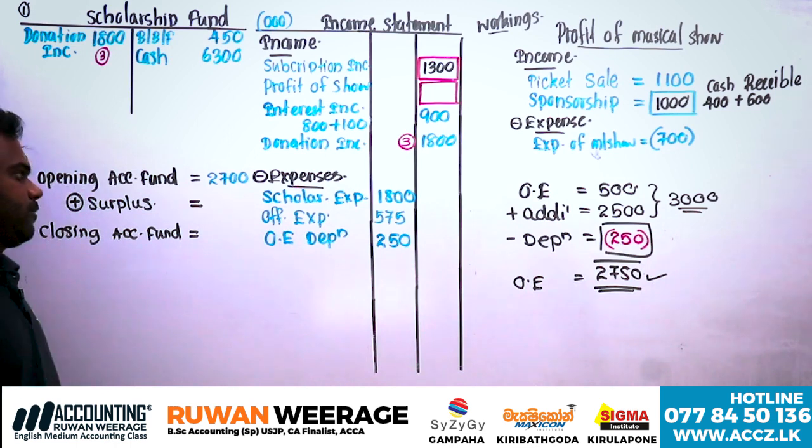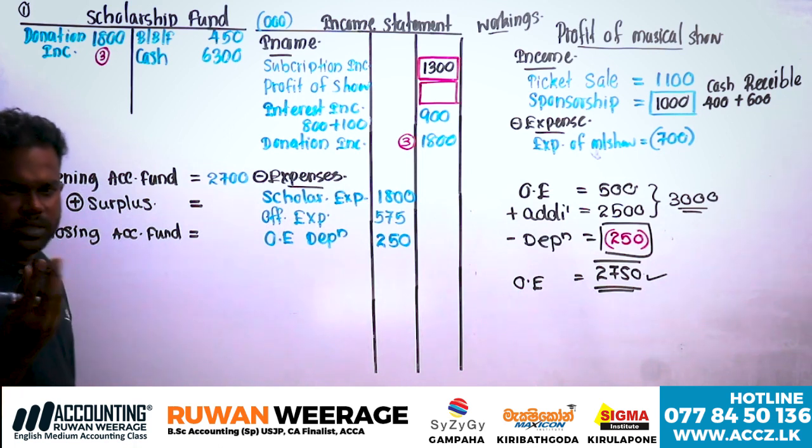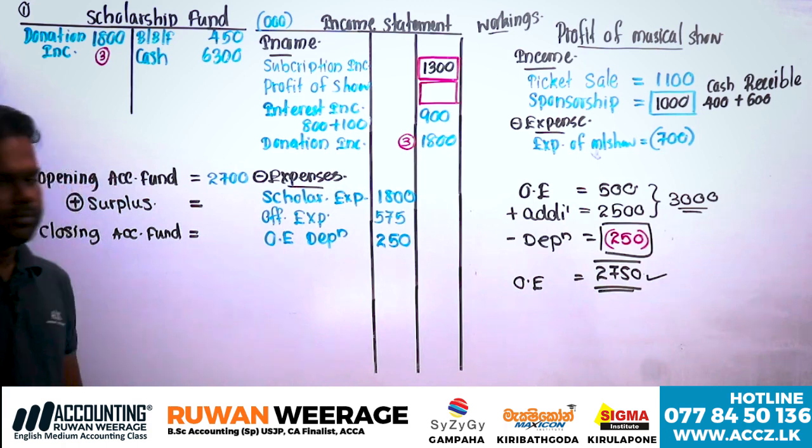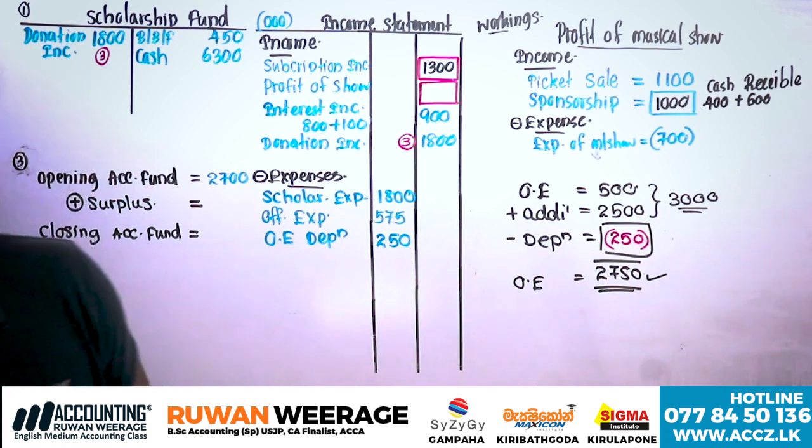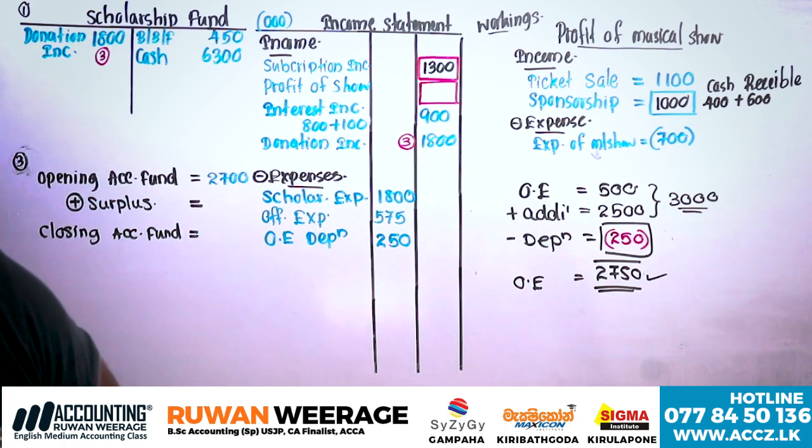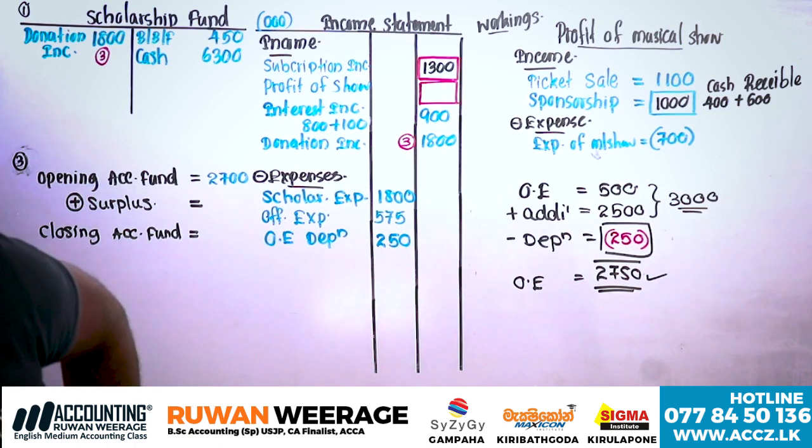That's all. Next one, my fixed deposit amount 6,000, no adjustment. From April 1st, the question says the annual interest rate is 20% on 6,000. How many months?